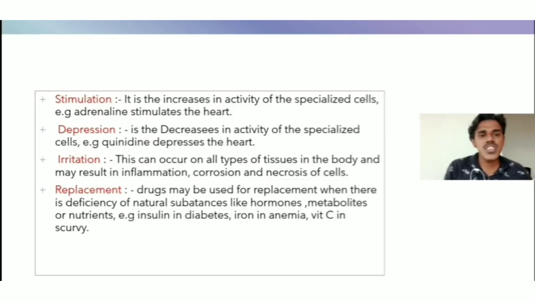Iron in anemia: due to the deficiency of iron, the body will present with iron deficiency anemia, so we administer iron. Vitamin C in scurvy: vitamin C deficiency will cause scurvy in our body. For the replacement of vitamin C deficiency, we administer vitamin C as a drug.